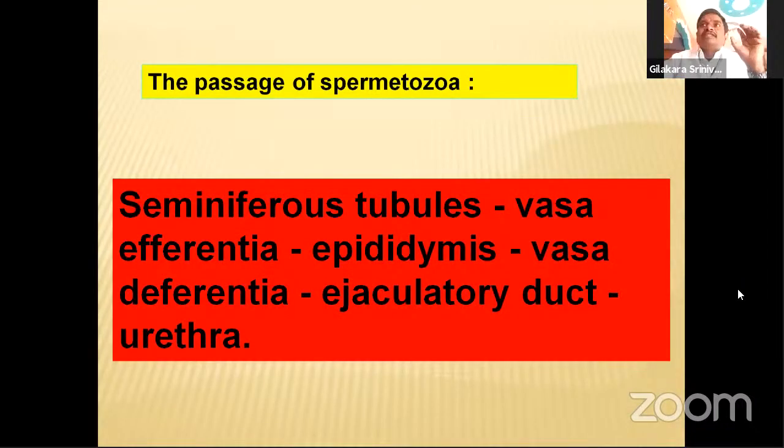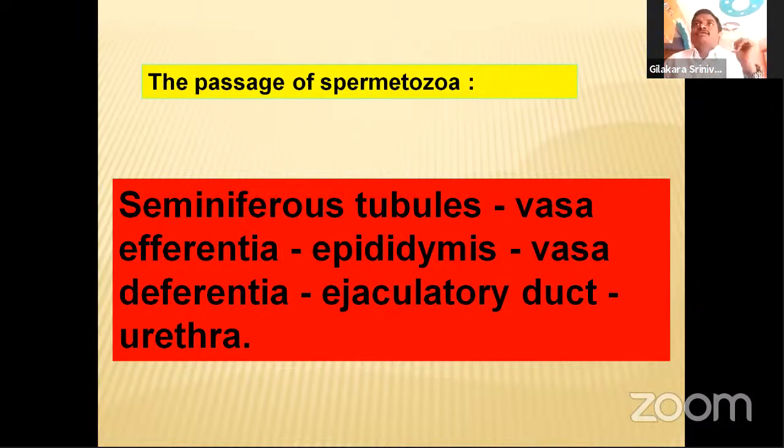And let us discuss the passage of spermatozoa here. How is the spermatozoa released out of the body from the seminiferous tubules? Seminiferous tubules produce sperm cells, and from there onwards, vasa efferentia, and then the epididymis. Here, the sperm cells are stored for some time in the epididymis, and from there, vas deferentia, and onwards, the ejaculatory duct, and finally the urethra. From the urethra, the sperm cells are expelled out of the body.